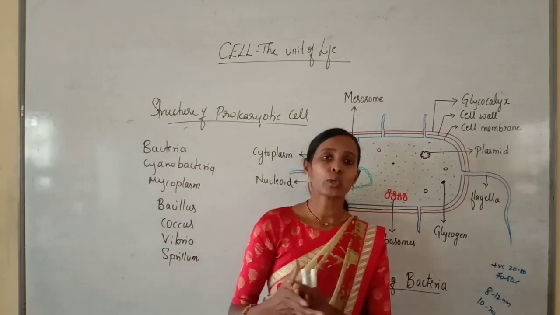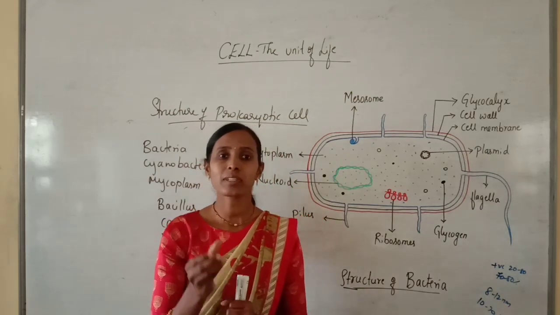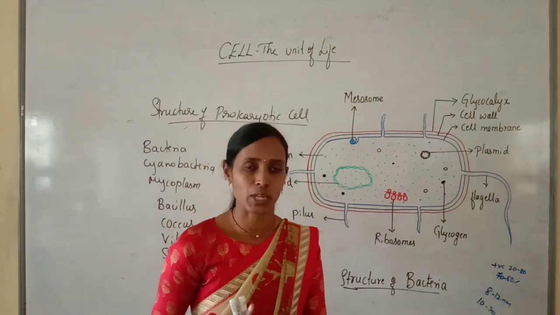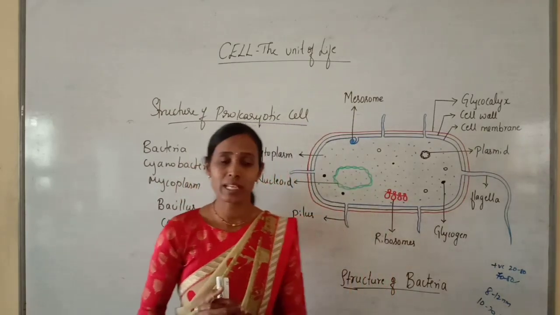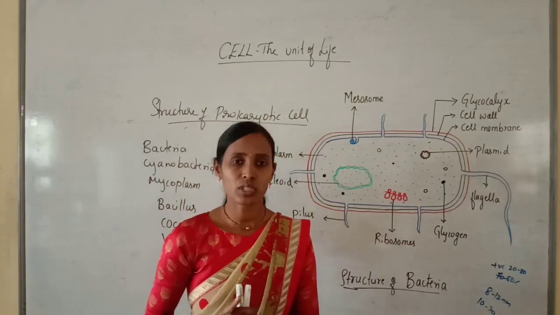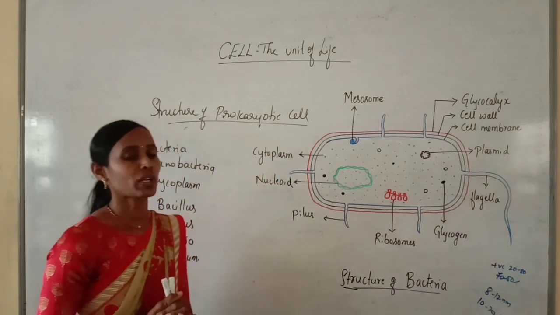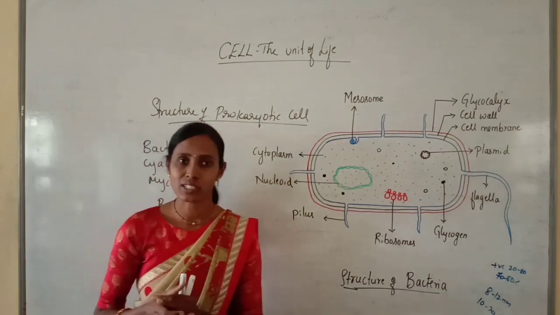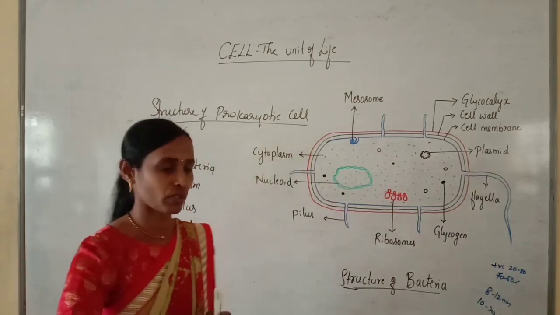When we look at the prokaryotes, all prokaryotes have a similar basic cellular organization. You can observe that bacteria, cyanobacteria or mycoplasma have a similar basic structural composition. So let us see what are the basic cellular organizations which can be seen among the different prokaryotes.